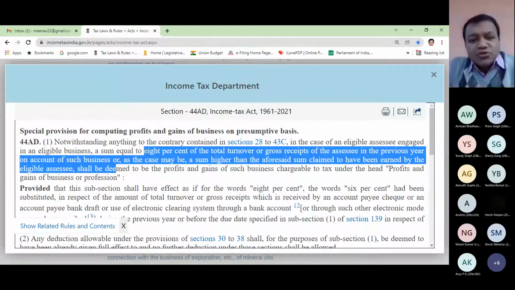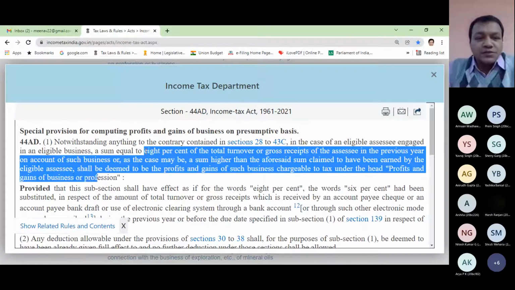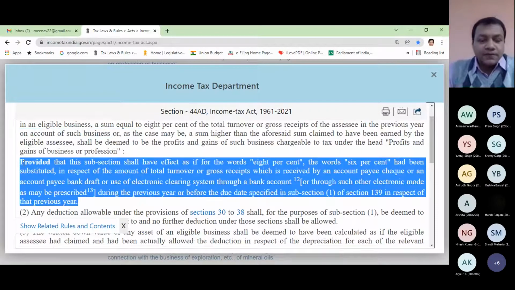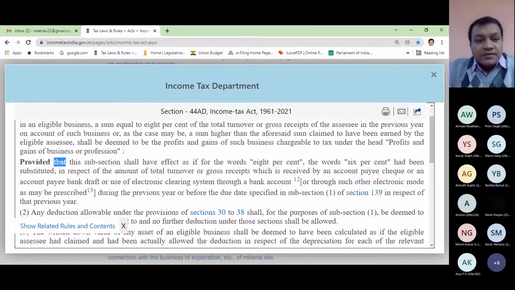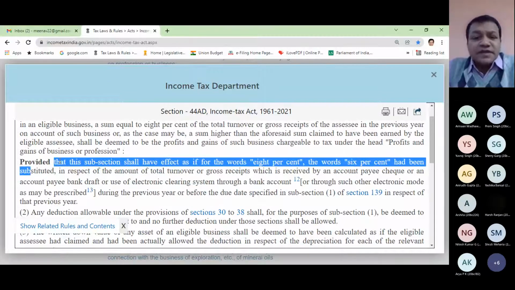Shall be deemed to be the profits and gains of such business chargeable to tax under the head profits and gains of business or profession. Provided, but this section has an exception, provided that this subsection shall have effect as if for the words 8%, the words 6% had been substituted. So in some cases, in subsection 1, wherever 8% is written, you read it as 6%.